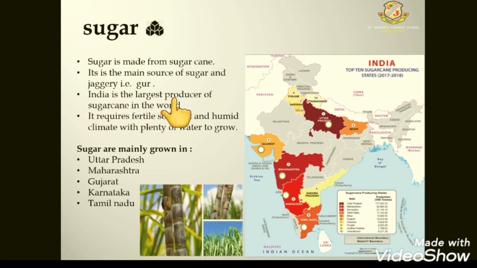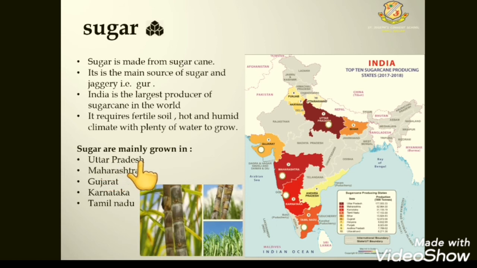India is the largest producer of sugarcane in the world. It requires fertile soil, hot and humid climate with plenty of water to grow. Okay, so students, India is the largest producer for growing sugarcane, that is called ganna, and for growing sugarcane we require a fertile soil. The climate should be hot and humid, as well as a good amount of water is required.